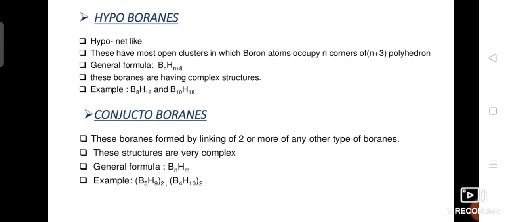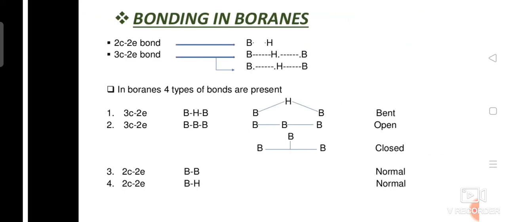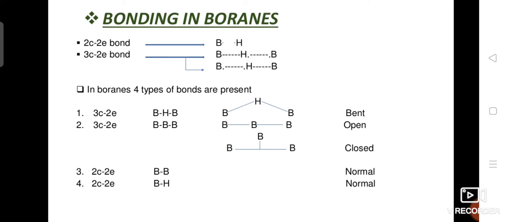And conjunctoborane, this is a newly formed, a new type or new classification of borane, and the general formula is BnHm. These boranes are formed by linking of two or more of any types of boranes. If any two types of boranes are joined, you will get conjunctoborane, whose formula is BnHm, and the most common examples are B5H9 twice, B4H10 twice.